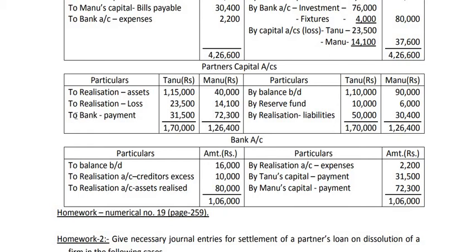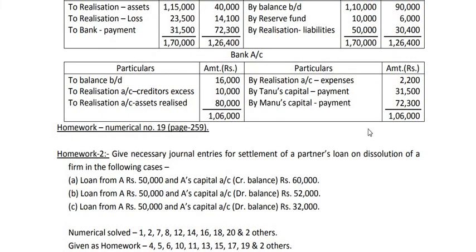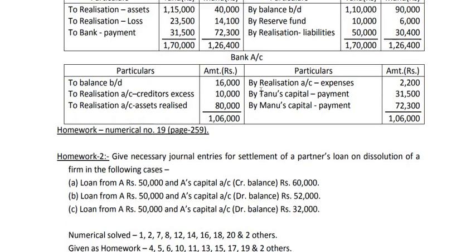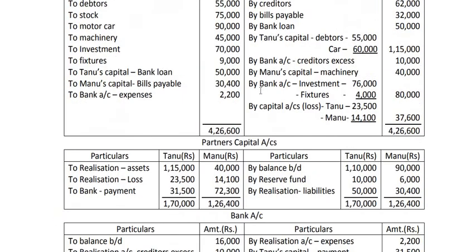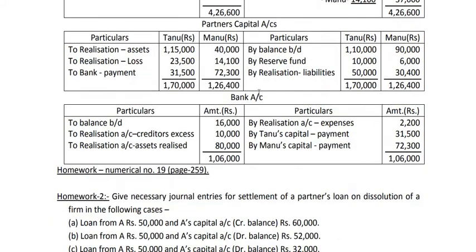So this I have written as to bank, that means final payment, and in the bank account they will come to the credit side as by Tanuj capital, by Manuj capital. Payment 31,500, 31,500, 72,300, 72,300. After this the bank account will tally, that means the bank account total is equal on both sides. So this is how to solve the problems on dissolution of a partnership firm.